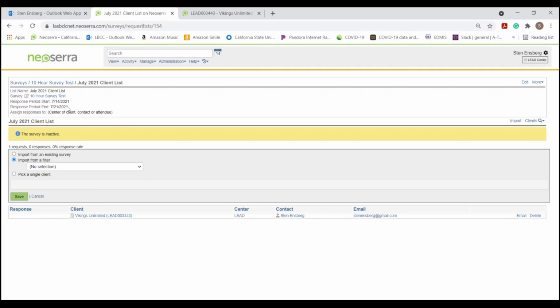The last bit, it's worth noting, we can email someone from here an invitation to take the survey, but the survey itself is not contained within an email. The survey is in the client's eCenter account. If they go to eCenter, they will see the survey at a strip at the top of the screen. It's generally good practice when you make these lists to email them at least once to let them know. And you can see what that looks like.